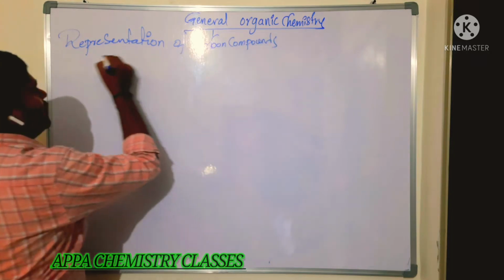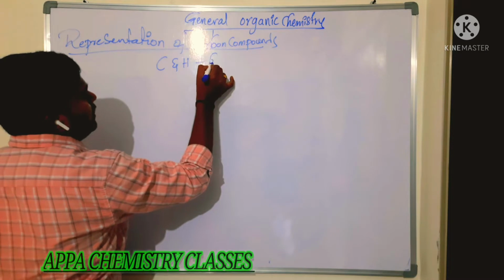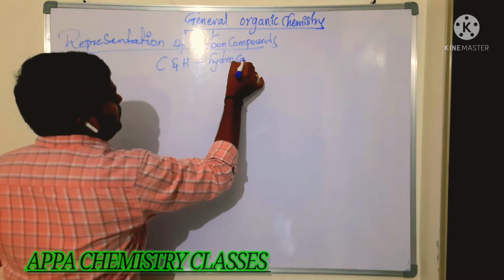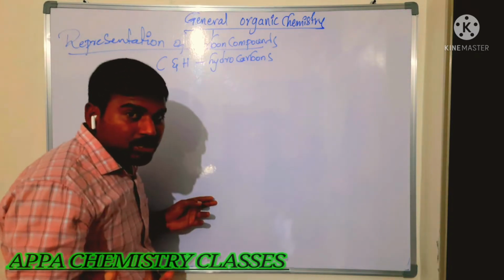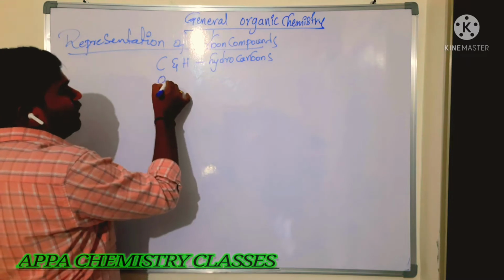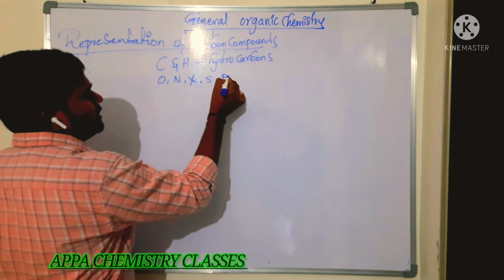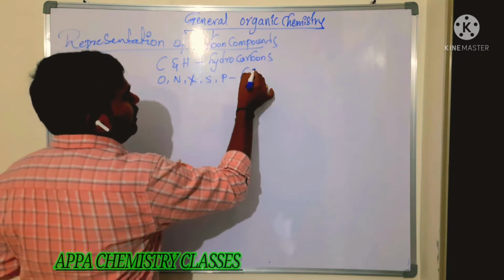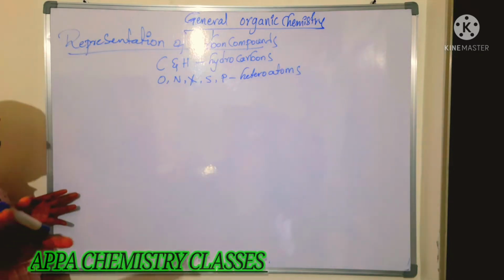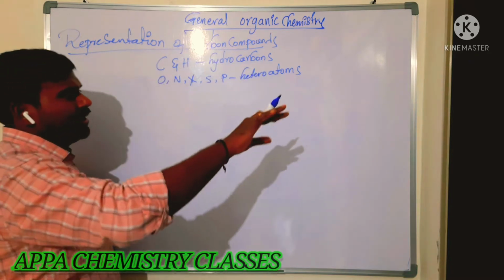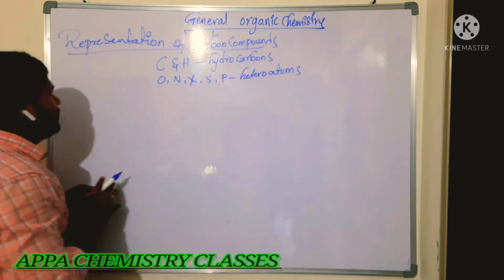Here, the combination of carbon and hydrogen is said to be what? Hydrocarbons. Other than carbon and hydrogen, if any other atoms are there, like oxygen, nitrogen, halogens, sulfur, phosphorus, then these atoms are said to be what? Heteroatoms. Is that clear? When we say hydrocarbon, it is only carbon and hydrogen. Other than carbon and hydrogen, they are said to be heteroatoms.